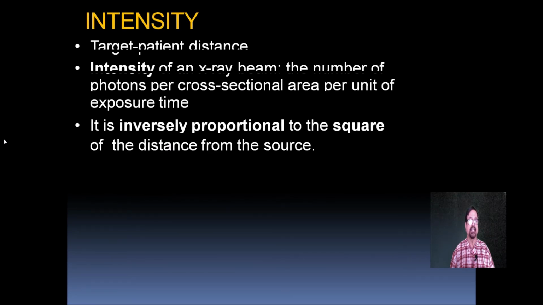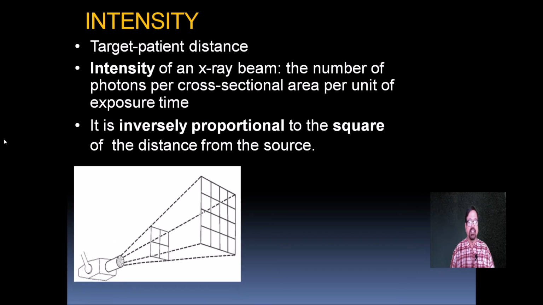Now intensity, and target patient distance. The intensity of an X-ray beam is the number of photons per cross-sectional area per exposure time. It is inversely proportional to the square of the distance from the source. Here it is shown.